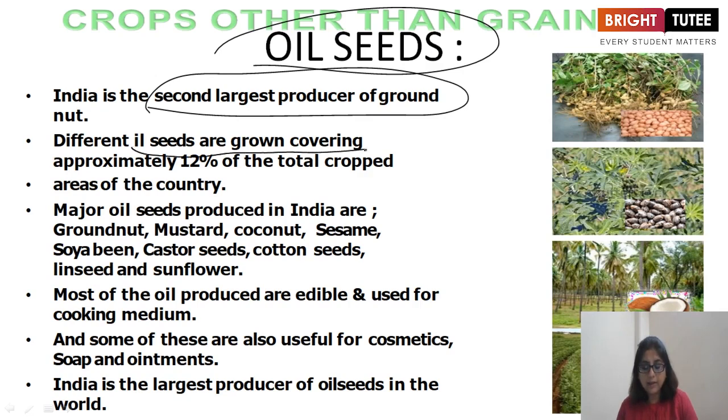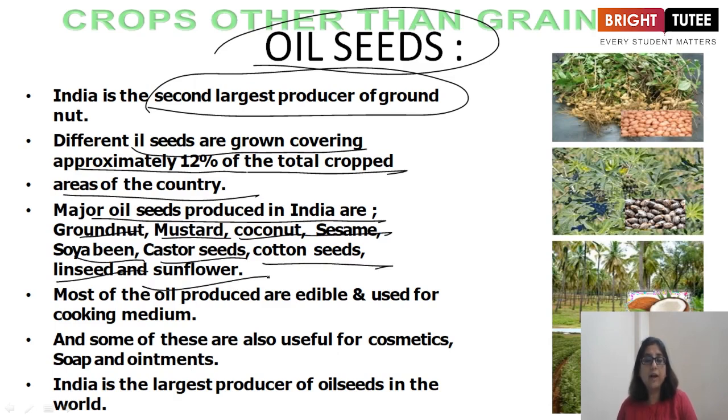Oil seeds are grown covering approximately 12% of the total cropped area of the country. And major oil seeds produced in India are groundnut, mustard, coconut, sesame, soybean, castor seeds, cotton seeds, linseed, and sunflower. These all are major oil seeds produced in India. And most of the oil produced is edible and used as a cooking medium also. Like we all can use it for cooking purposes too. And some of these are also useful for cosmetics, soap, and ointments.